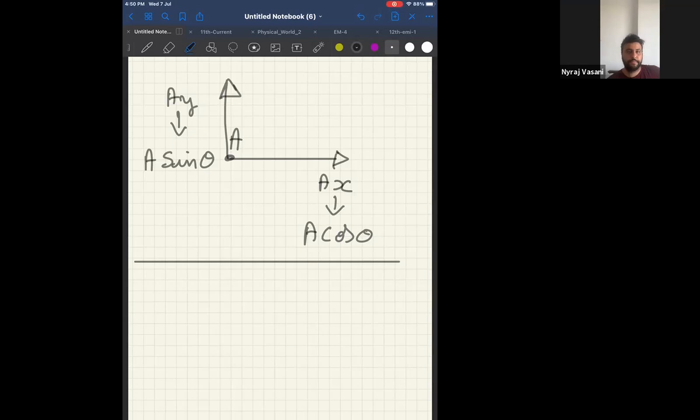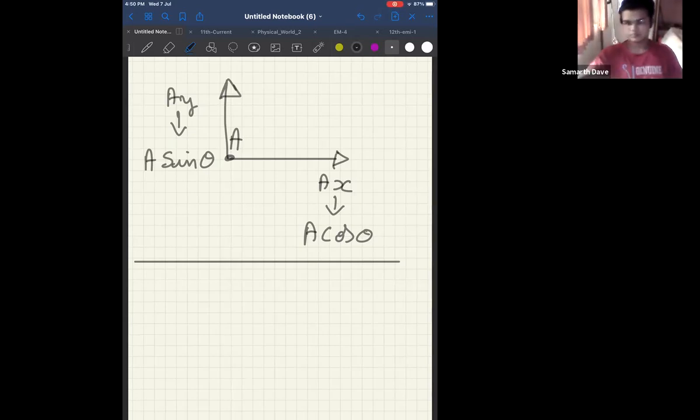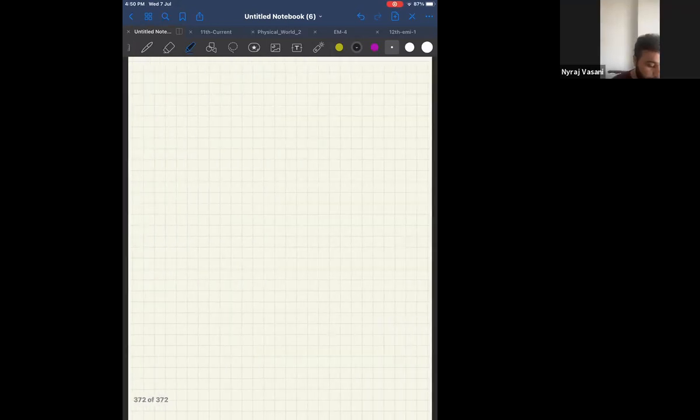Clear? Okay. Yes, sir. Now with this logic, try to solve illustration 51. Page number, what is the page number? Page number 41.